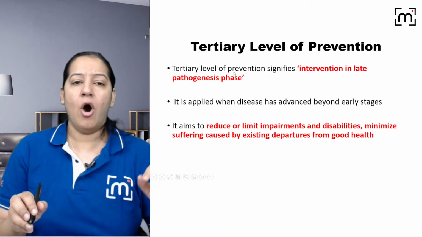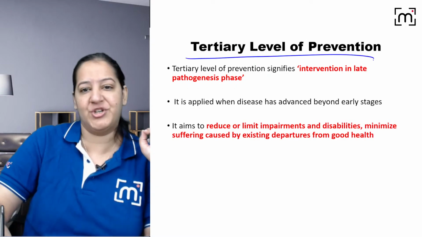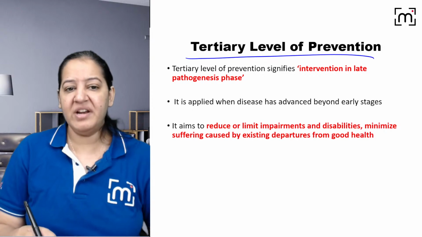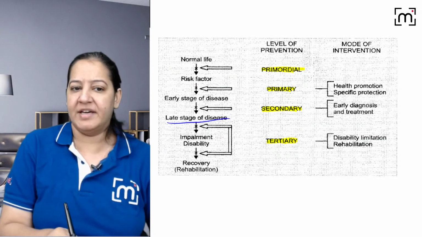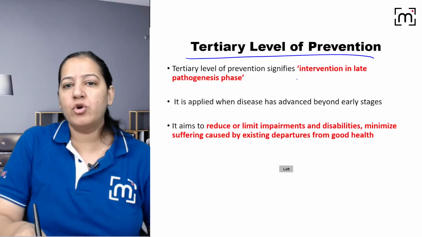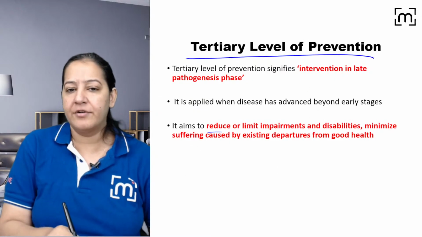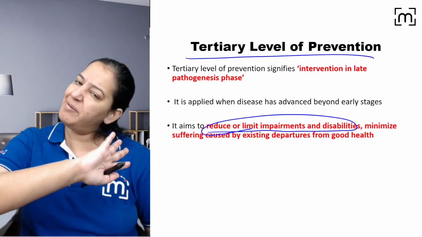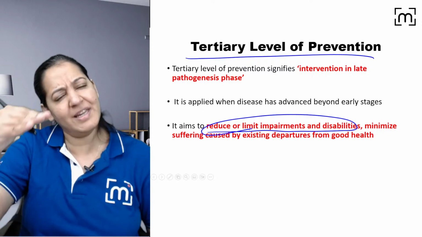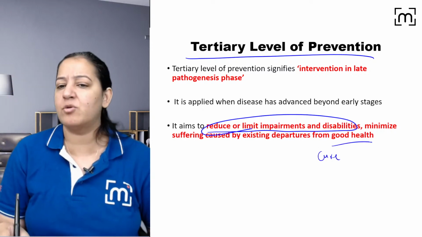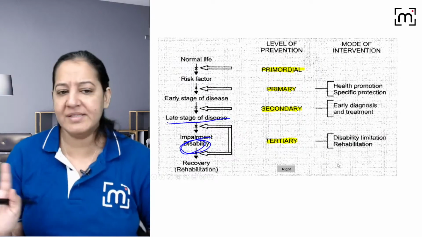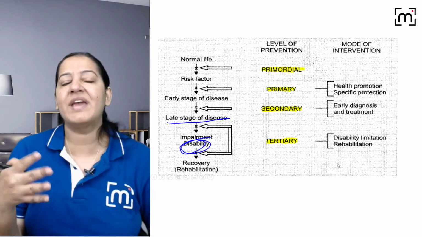That is the thing. Now coming on the last level, the tertiary level. Tertiary level में already disability हो चुका है. The late stage is already there. Disability is already there. We want to reduce disability. That's it. Reduce or limit disability. Disability already happened. अर्ली क्या, लेट क्या, ऑलरेडी पेशेंट को डिसेबिलिटी है, अब वो क्योर नहीं होगा. यू कैन नॉट क्योर इट. पर्सन को कभी भी गुड हेल्थ नहीं मिलेगा, ऑलवेज हेल्दी नहीं होगा वो. बट ओनली थिंग यू कैन लिमिट इट.